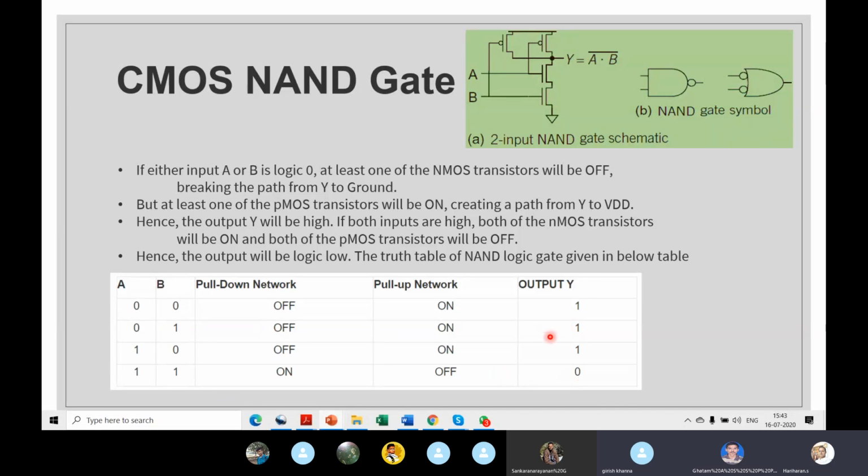So that's the truth table. You need to know this first. Is this clear? Yes, sir. Yogesh, do you understand this?